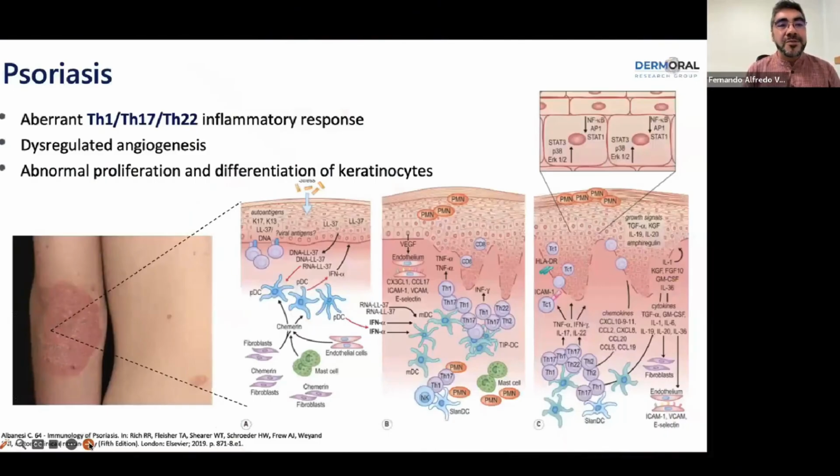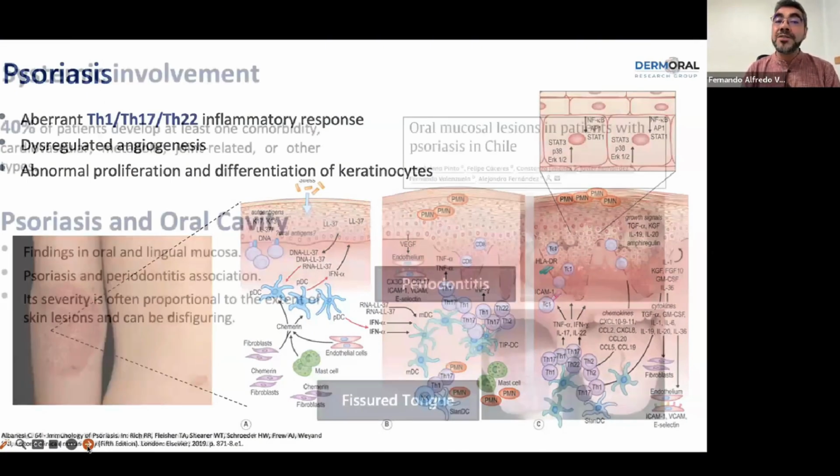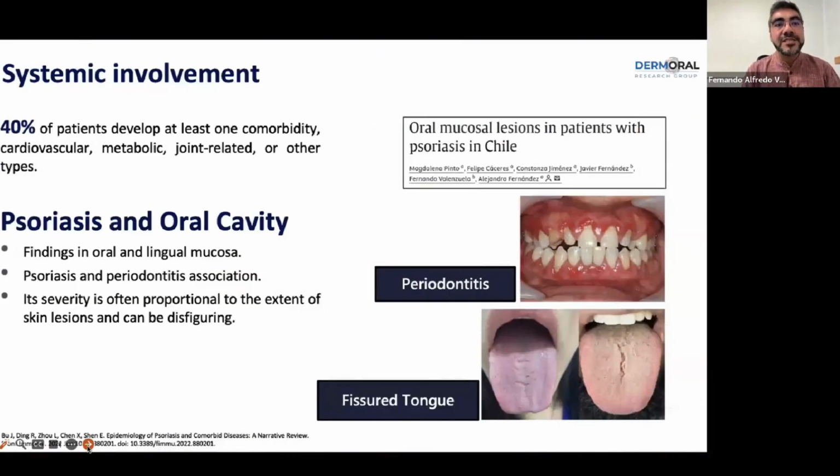We know that in psoriasis, we have an aberrant inflammation response, a dysregulated angiogenesis, and an abnormal proliferation and differentiation of keratinocytes. And we also know that 40% of patients can develop at least one comorbidity, including cardiovascular, metabolic, joint-related, and other types of diseases. However, psoriasis and the oral cavity, it's still a little bit confusing.